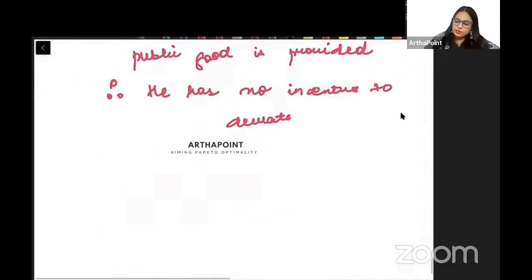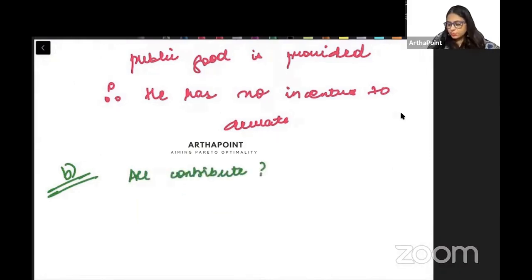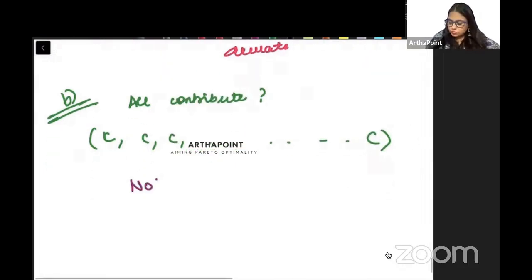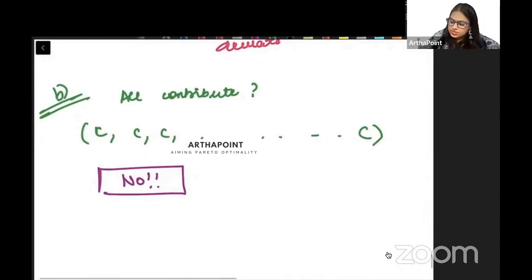Okay, now I have a question for you. What if all contribute? Is this a Nash equilibrium? Contribute, contribute, contribute, 10 times. What if all people contribute? Is this a Nash equilibrium? Think. The answer is no. Why is this not a Nash equilibrium? Why is everyone contributing not a Nash? Because this one person can deviate.